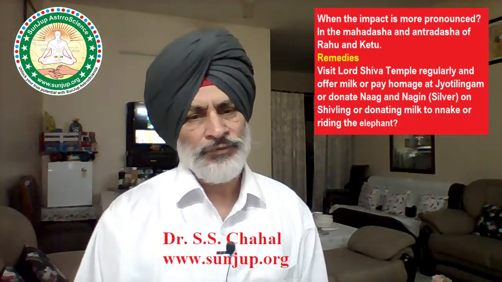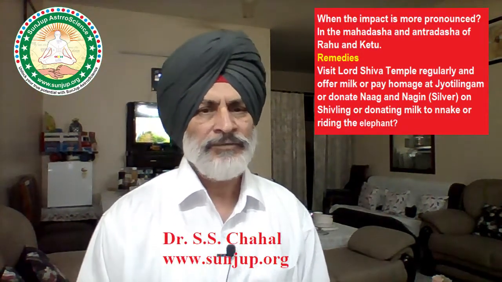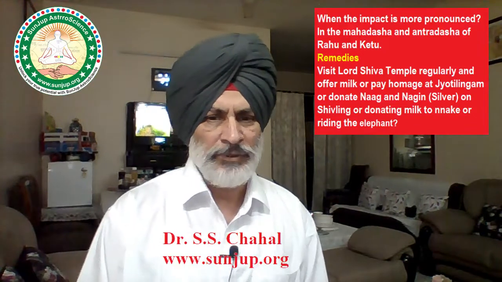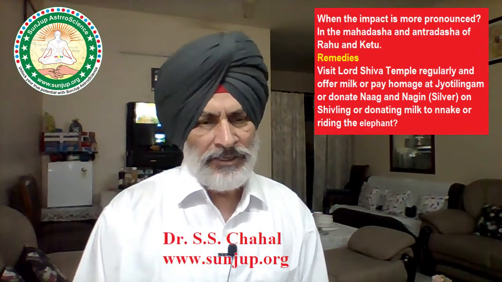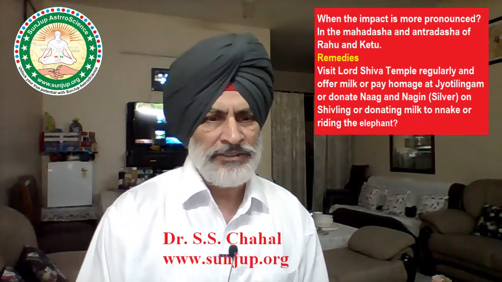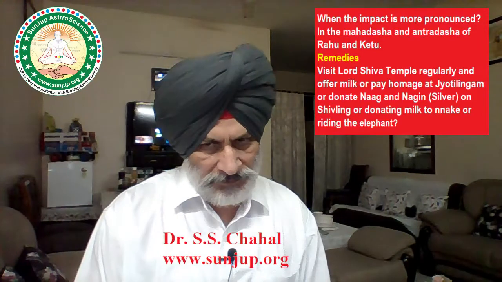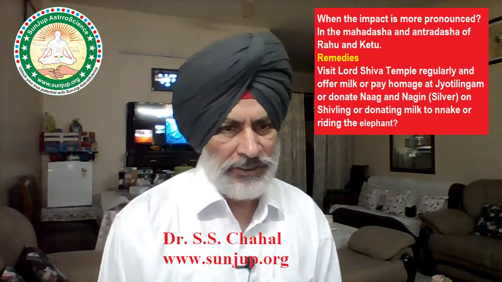In the Antardasha of Rahu Ketu also, one can be affected by these yogas depending on the placement of Rahu and Ketu. If one of the planets is outside the Rahu Ketu axis, this will lead to cancellation of Kaal-Sarp yoga.